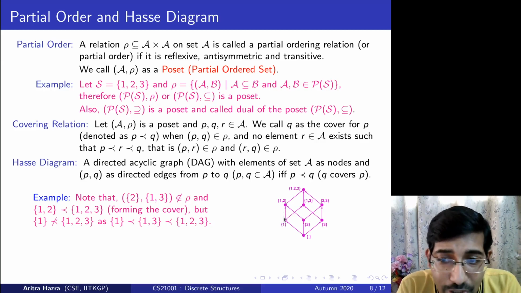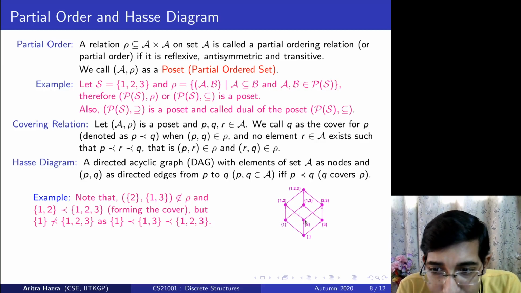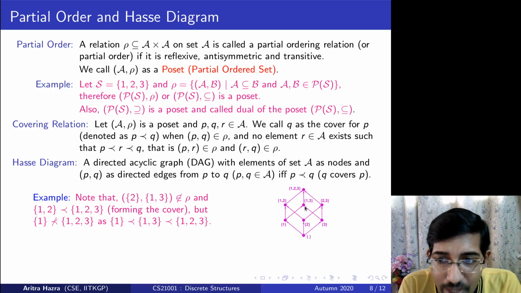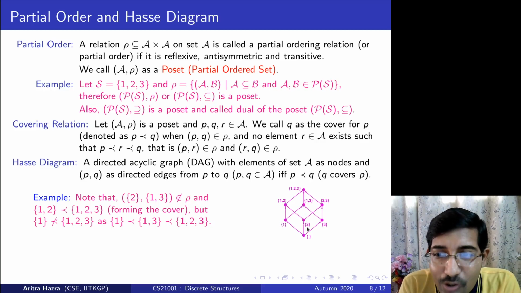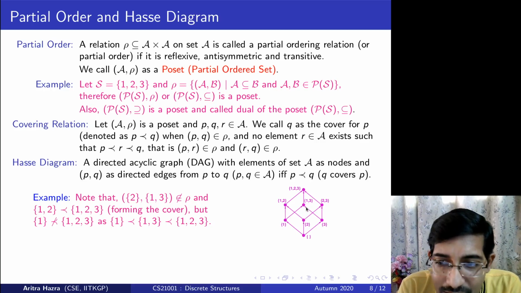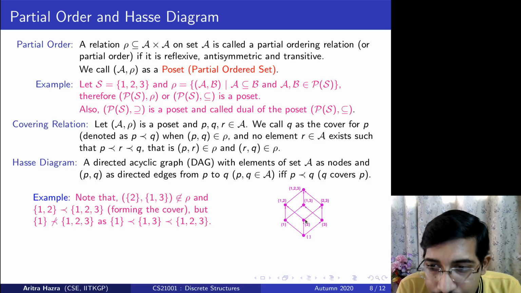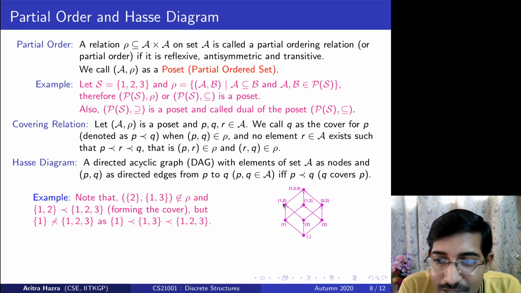That is not the case. Similarly, if you see {2} and {1,3}, there is no edge because {2} is not a subset of {1,3}. The same case happens for {1,2} and {3}. There is no edge from {3} to {1,2} because {3} is not a subset of {1,2}.